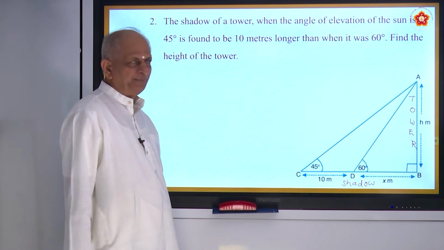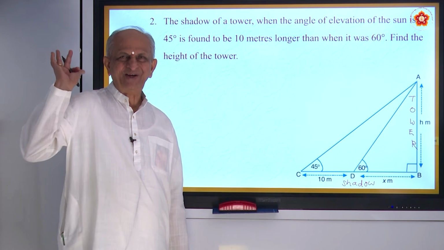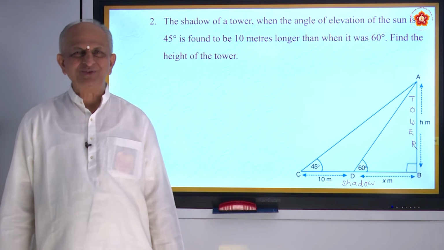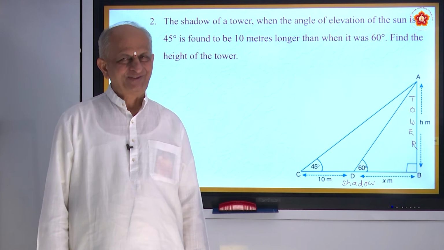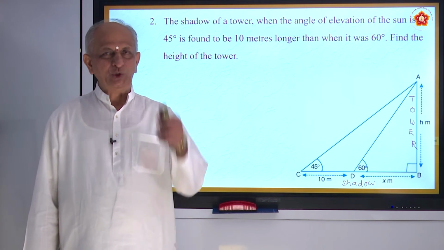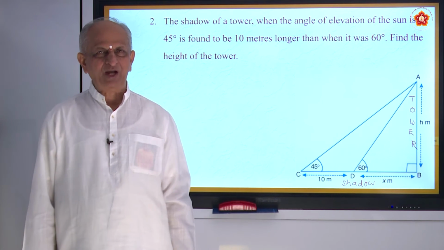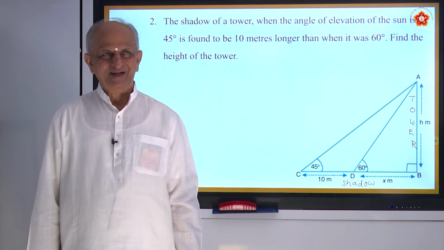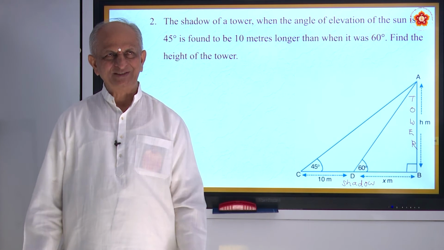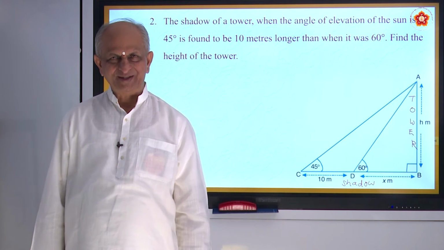How does the shadow come? Because of the sun. How many have seen your own shadows? At mid-noon, how much shadow do you have? At 12 o'clock, our shadow will not be there. It will be just below our feet.